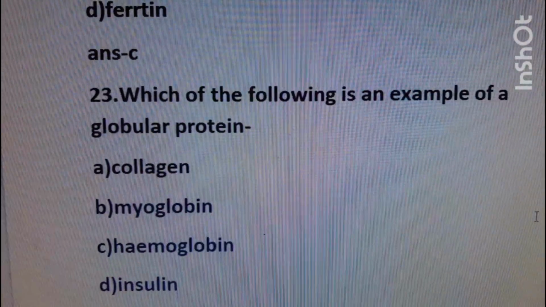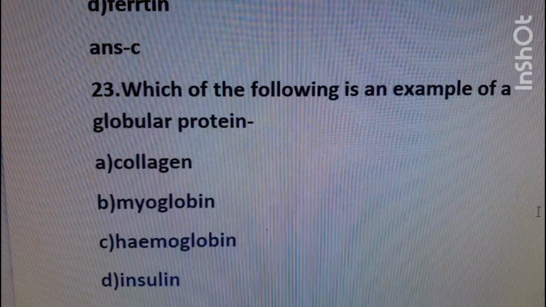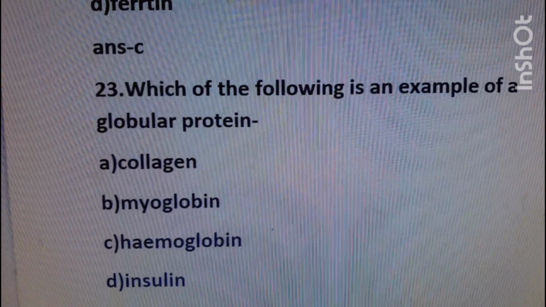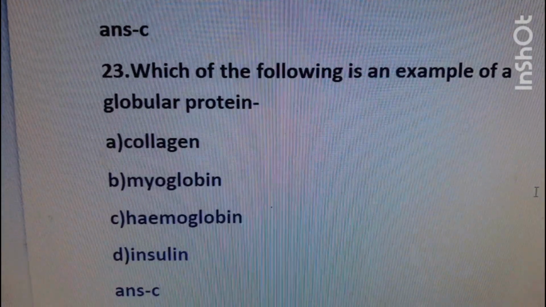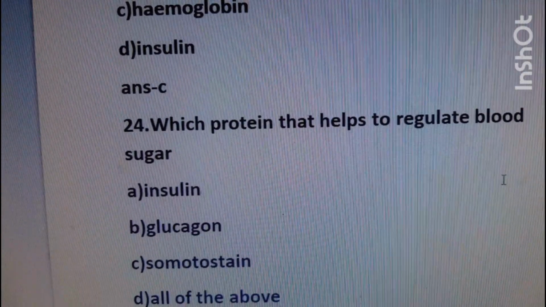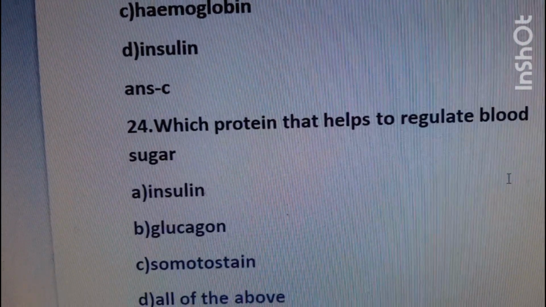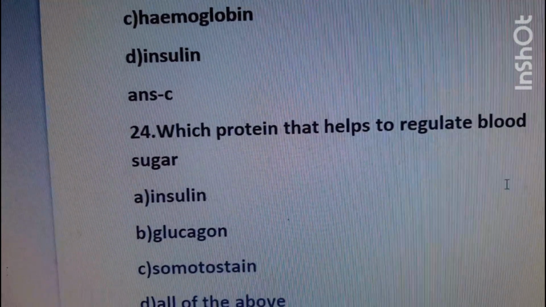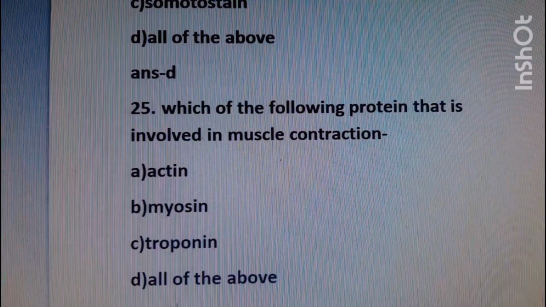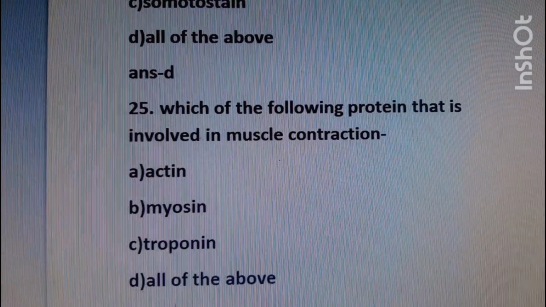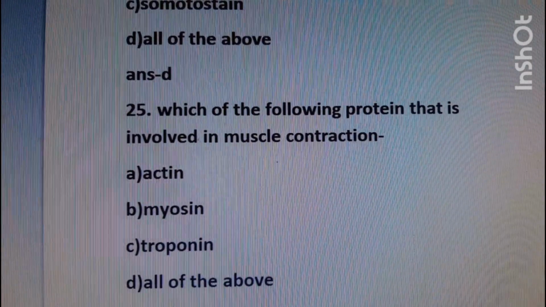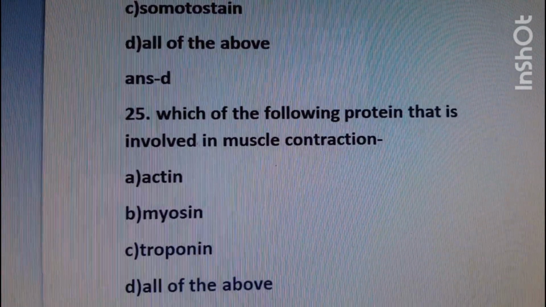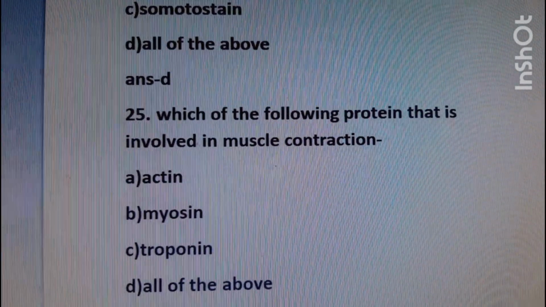Option C. Number 23: which one of the following is an example of a globular protein? Options are collagen, myoglobin, hemoglobin, insulin. The right answer is option C, hemoglobin. Number 24: which protein helps to regulate blood sugar? Options are insulin, glucagon, somatostatin, all of the above. The right answer is option D, all of the above. And the last question is 25: which of the following proteins is involved in muscle contraction? Options are actin, myosin, troponin, all of the above. The right answer is option D, all of the above.